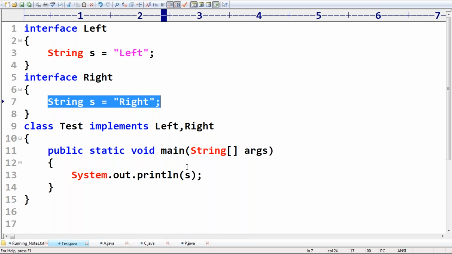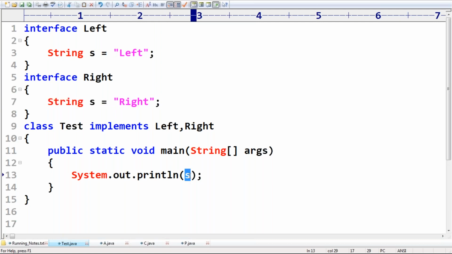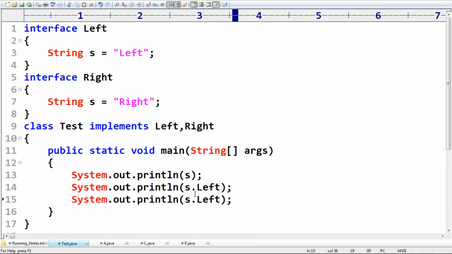Now, instead of s, what I will take is Left.s, and next Right.s. Perfectly, this is going to work, sir.